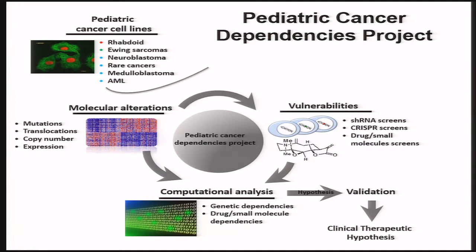define the molecular alterations quite deeply in these cancers, and I would put on that list now epigenetic features. Screen for vulnerabilities. We've done some screening already in shRNA. We're going to do now CRISPR screening, and we have some early data emerging, as well as drug and small molecule screening.